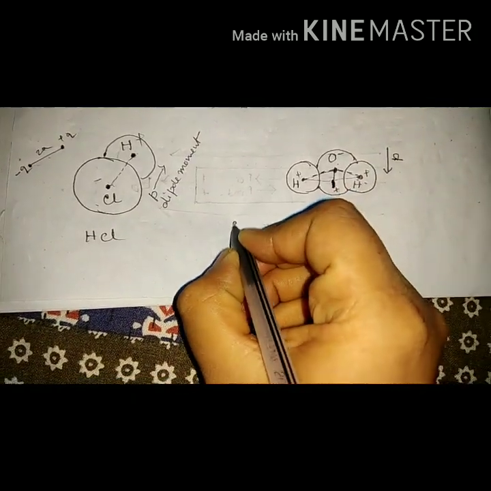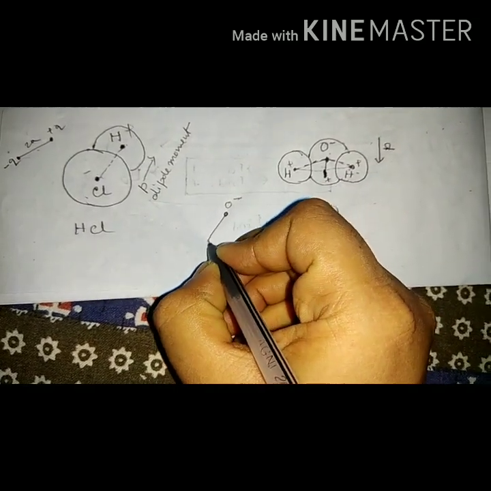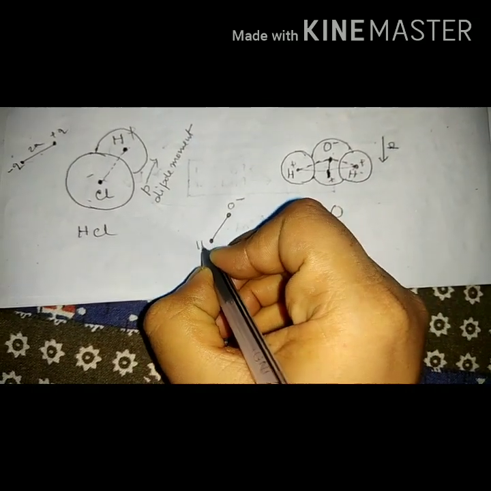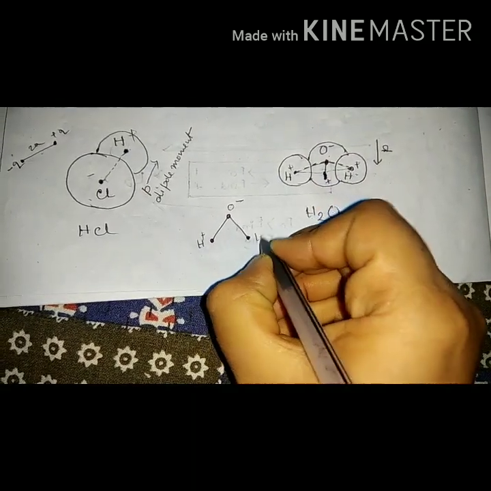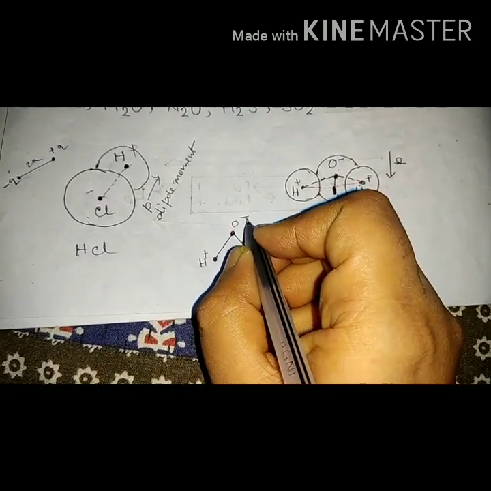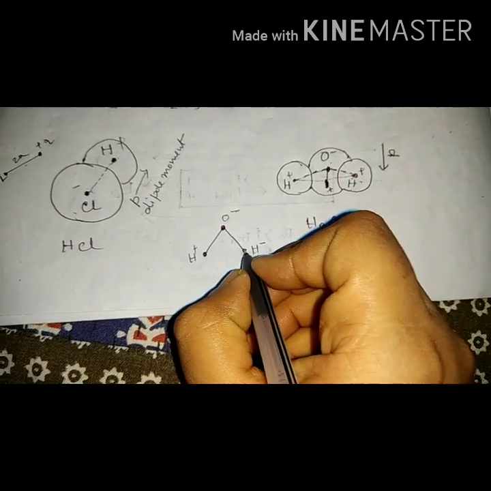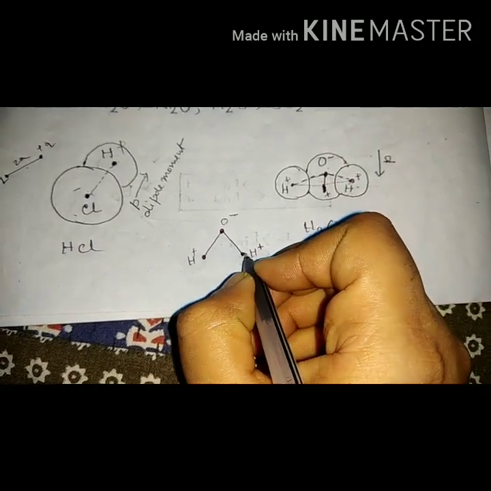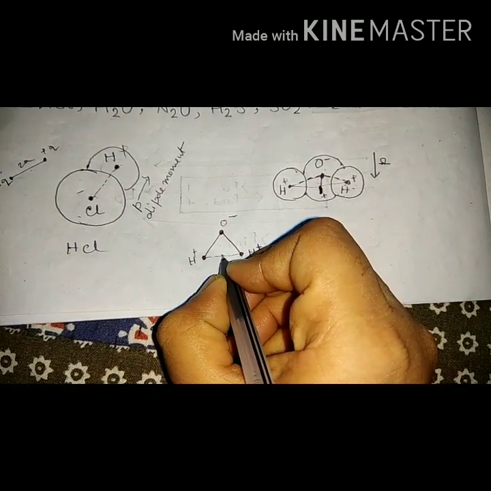I will draw this one, then you can understand. This is O minus, this is H plus, this is another H plus. Because one negative ion is there, this is the center of gravity of the negative ion. But two positive ions are there. What is the common center of gravity of these two positive ions?